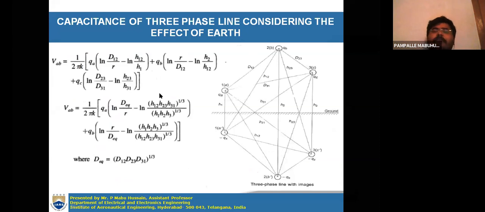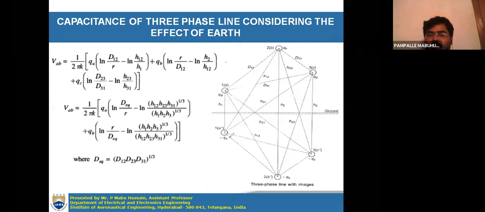In a similar manner, you determine the capacitance of a three-phase line by considering the effect of earth. You follow the same procedure as without considering the effect of earth, and then you find the capacitance for a three-phase line with the effect of earth, by using the method of images only, right? Now I will just briefly explain this. You derive this at your home.